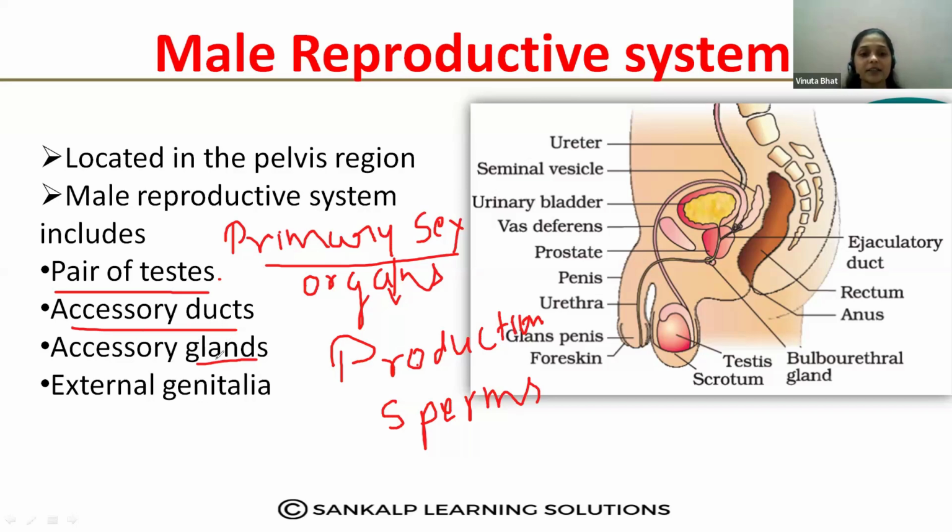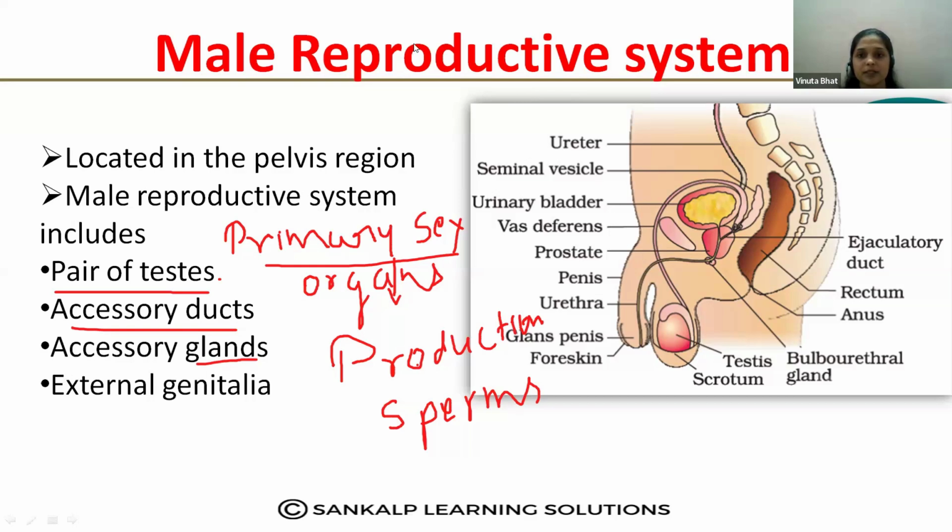Primary sex organs are able to produce the gametes. The accessory ducts and glands help in the transfer of the sperms, and they secrete some substances for the sperms. So these ducts and glands are not producing the sperms, but they help in the transfer of the sperms, and they add some important substances to the semen. Okay, so let us study the primary sex organ.